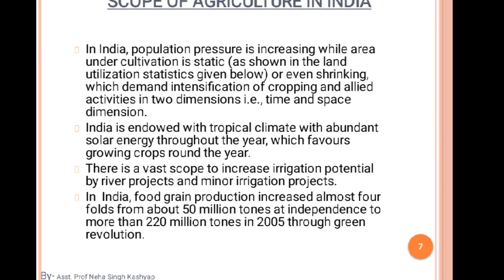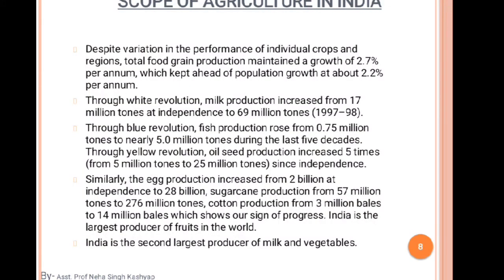Okay, so there is no need to stress for the topic. This is very basic, and let us move. Despite variation in the performance of individual crops and regions, total food grain production maintained a growth of 2.7% per annum, which kept ahead of population growth of about 2.2% per annum.